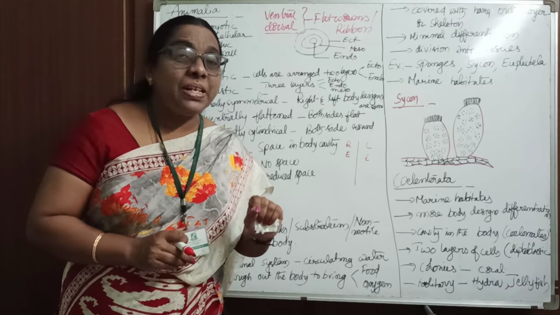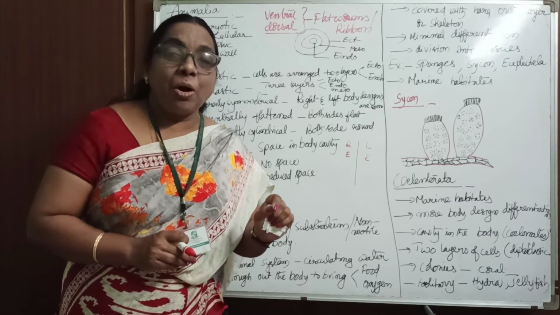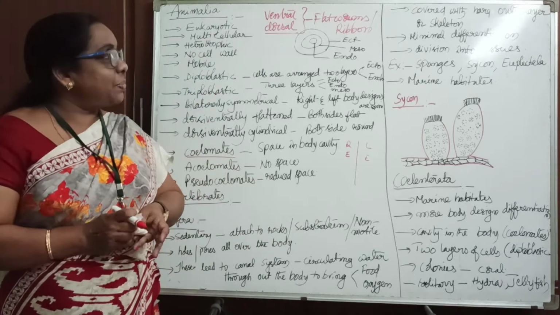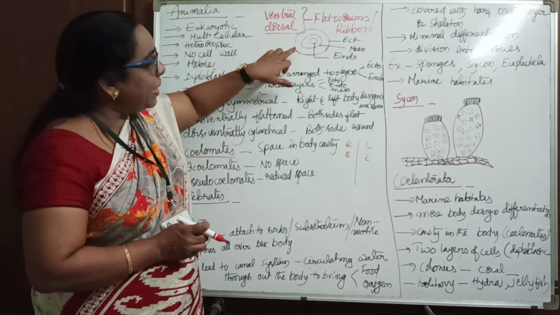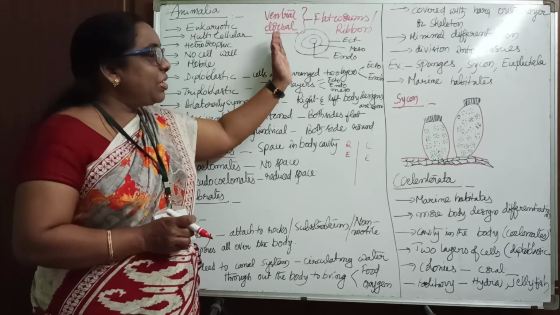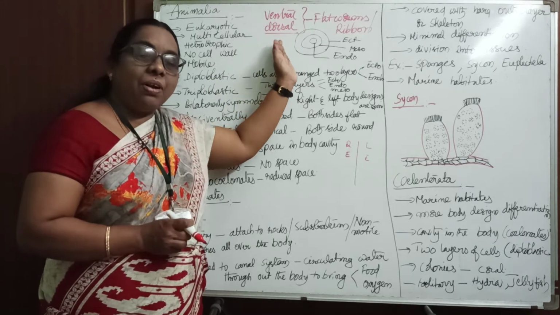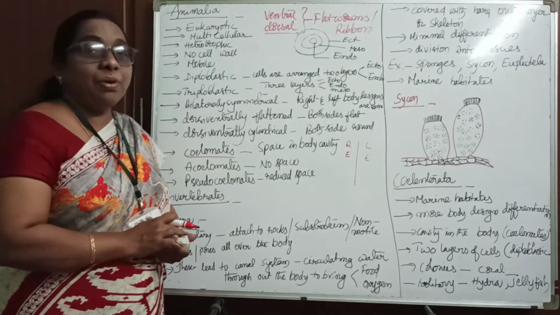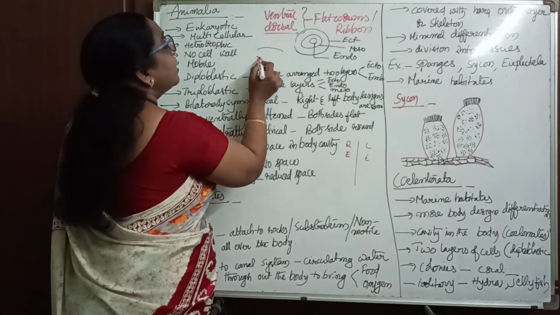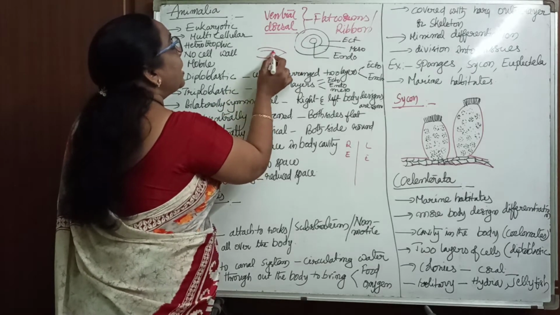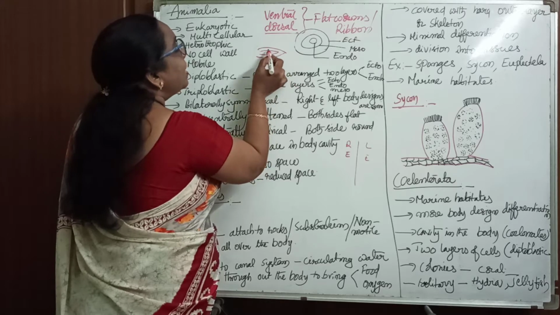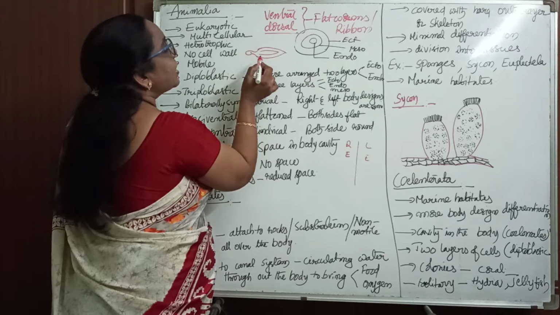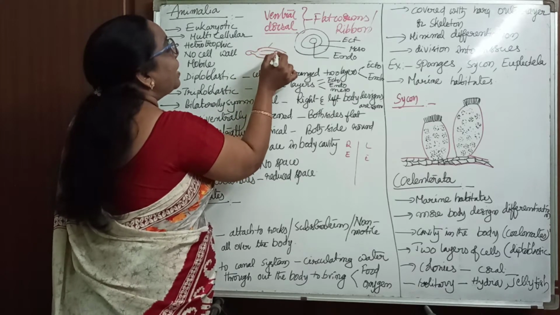It means empty space, body cavity. There is a cavity inside the body. See, in between the outer layer and the middle layer, a gap is there. Like this, between the body wall of the organism and the internal parts, they have some gap. For example, if you cut the cockroach, we can see like this. This is the outermost layer, and the inner layer like this.